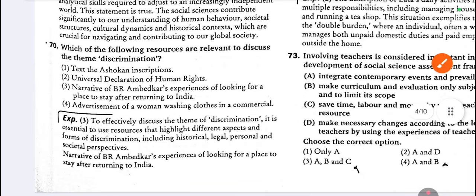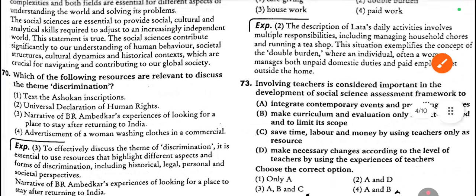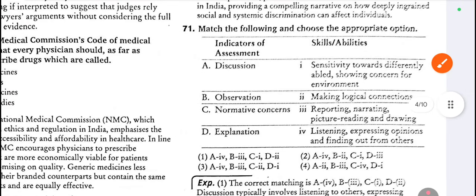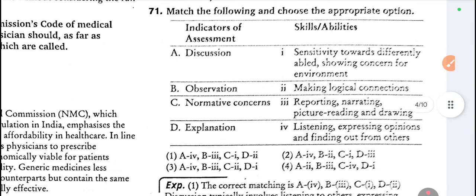70. Which of the following resources are relevant to discuss the theme of discrimination? So look at option C: a narrative of B.R. Ambedkar's experience looking for a place to stay after returning to India. 71. This is a match, also another match.